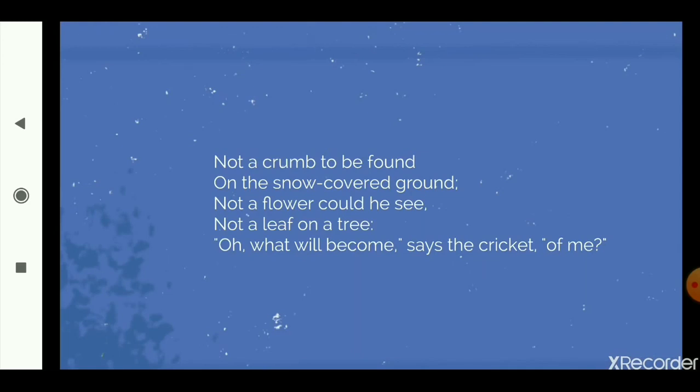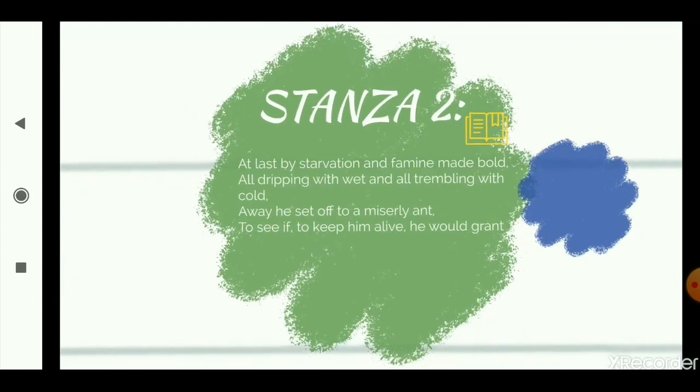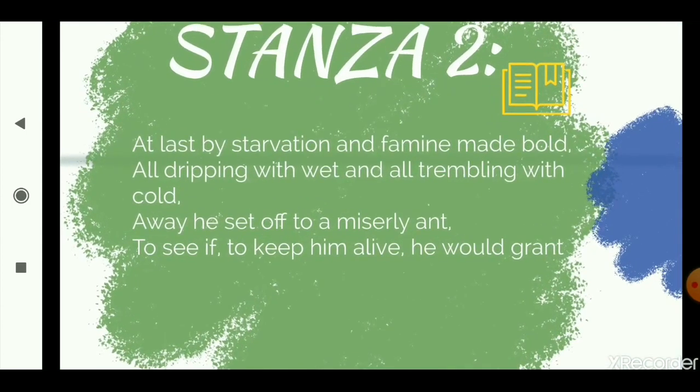So because everything is covered with snow, it is so cold, there is no grass, no fruits, nothing there, not even a single leaf on the trees, and the grasshopper is very worried now. Oh, what will become, says the cricket, of me? So he is asking himself, he is wondering, oh, what will become of me? What will happen to me? How will I live now? How will I survive? So he is thinking to himself. He is very worried. Moving to the second stanza, I'll read it.